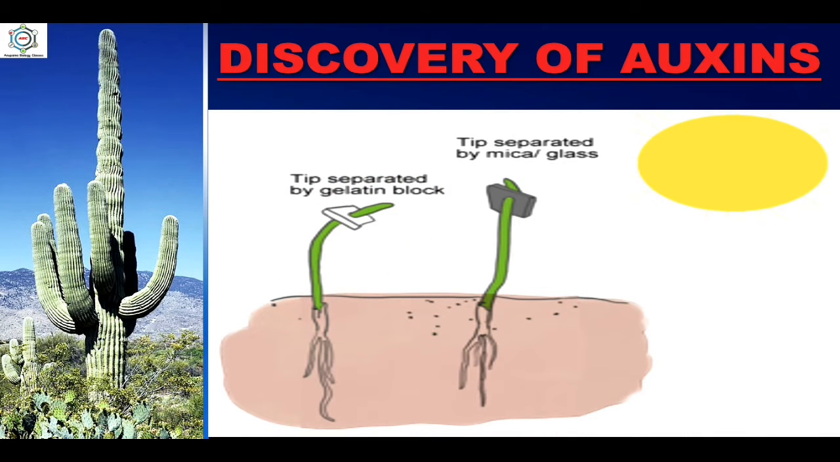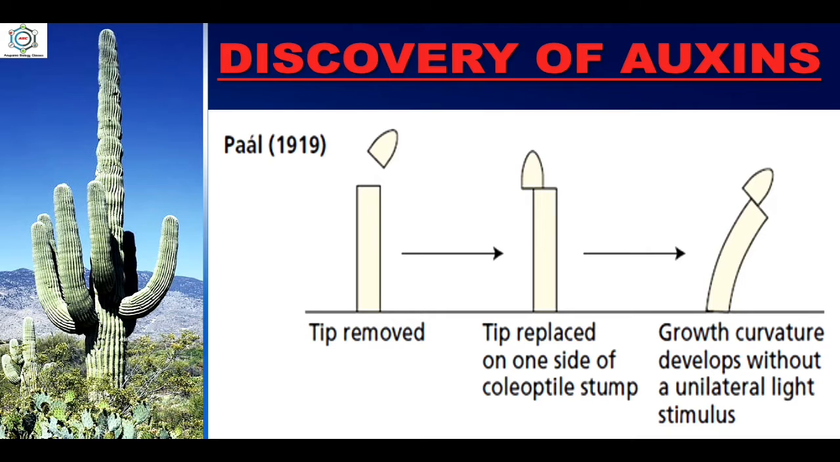He decapitated the seedlings, smeared a bit of gelatin on the cut end, replaced the tip on the gelatin, and found that the coleoptile bends towards the light source. The conclusion drawn from this simple experiment was that some substance diffused from the tip through the gelatin to the cut end, where it causes growth.